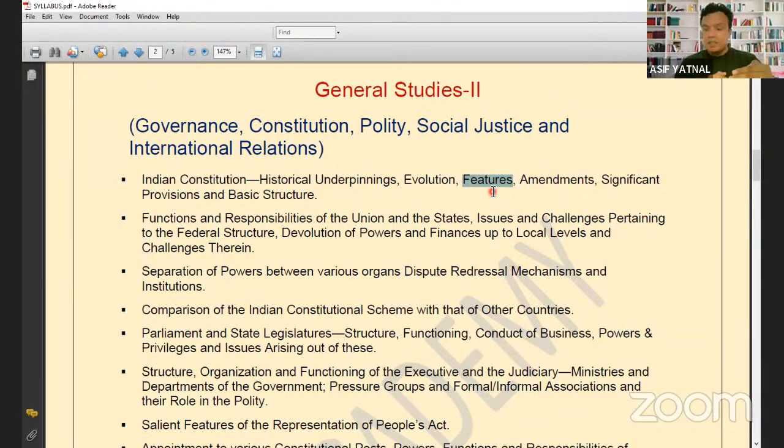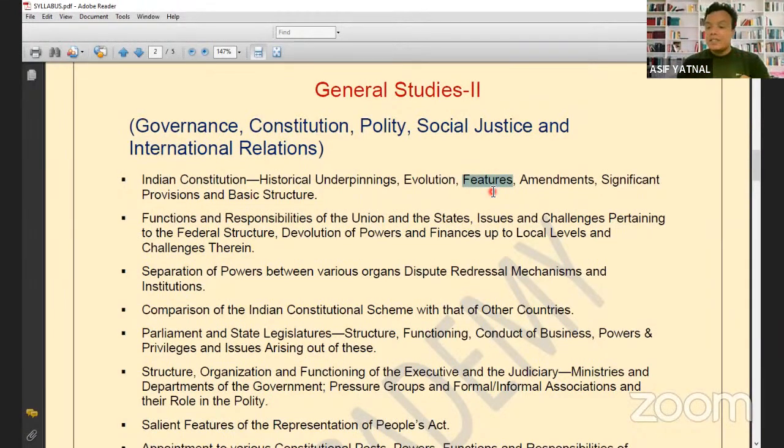तो इस बार जब प्रेसिडेंट ऑफ इंडिया का इलेक्शन हो रहा था तो उस समय में many constitution experts, many people were discussing the way the President of India was elected, right? या फिर secularism. Now secularism is one of the Indian Constitution features. तो secularism को लेकर बहुत सारे issues चल रहे हैं. तो आपको क्या करना है? Next page you will write the issues associated with the features of Indian Constitution.